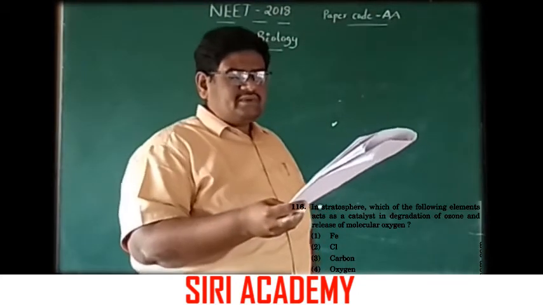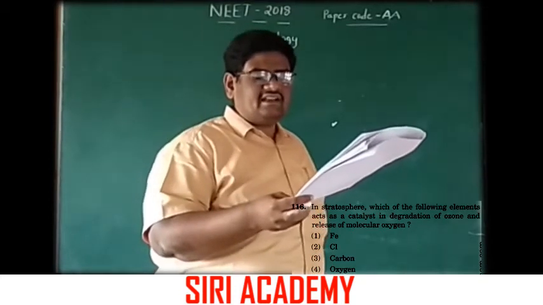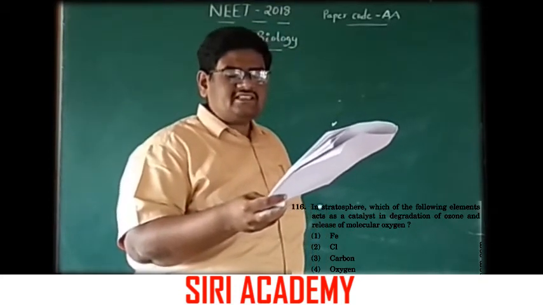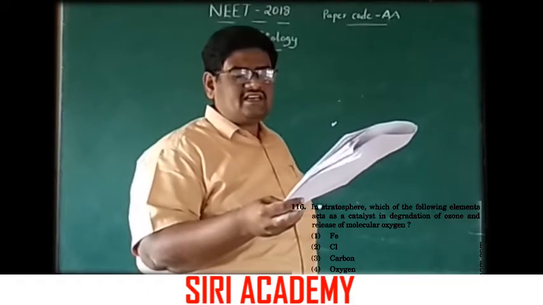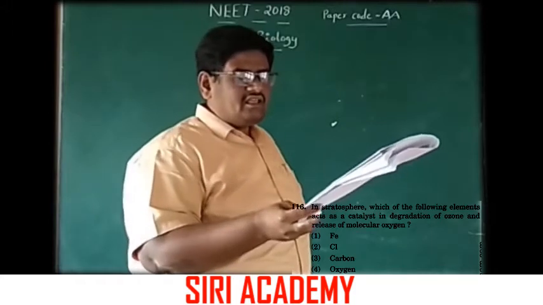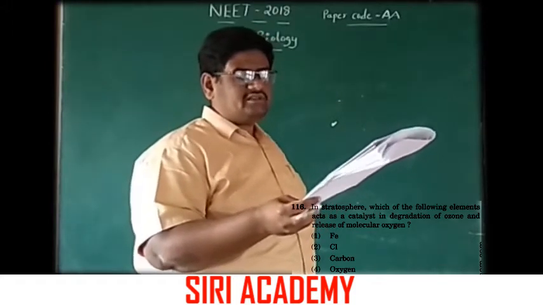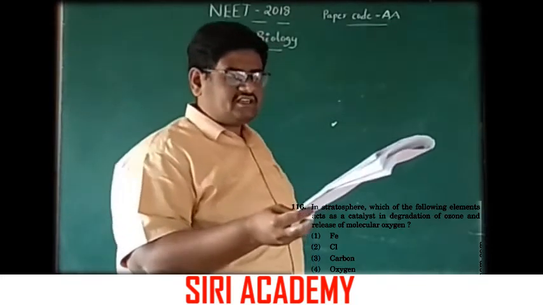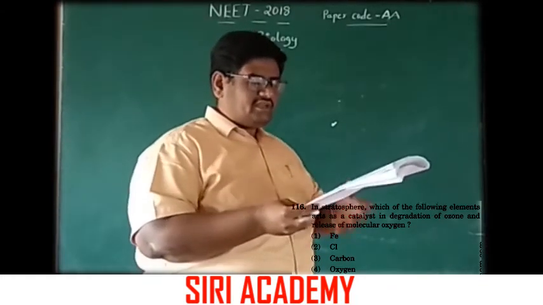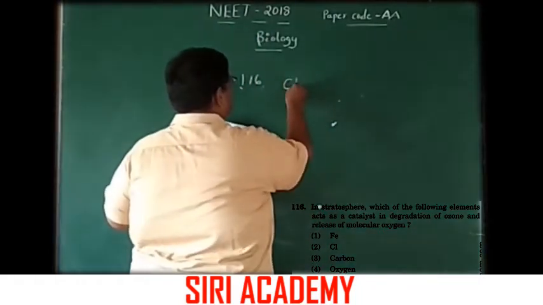In stratosphere, which of the following elements acts as a catalyst in degradation of ozone and release of molecular oxygen? Option 1 iron, option 2 chlorine, option 3 carbon, option 4 oxygen. The catalyst is chlorine.